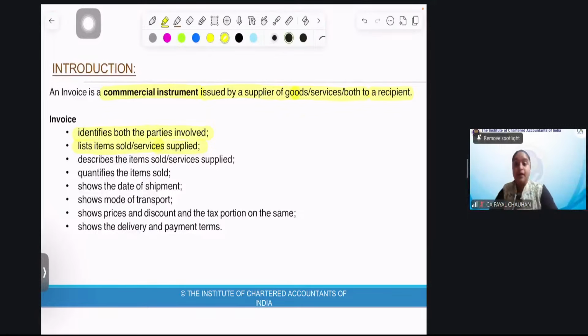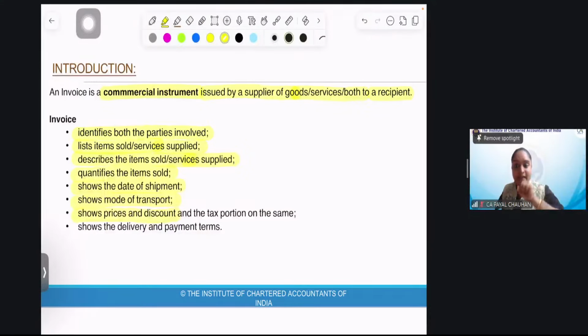Yes, I told you it has information about the goods and services supplied. It describes the item, goods sold, or service supplied, and which service has been rendered. It quantifies the item sold, like 1 unit, 5 units, and so on. It shows the date of shipment, when it will be provided, the mode of transportation, how it will be transported to your place, and the price and the discount.